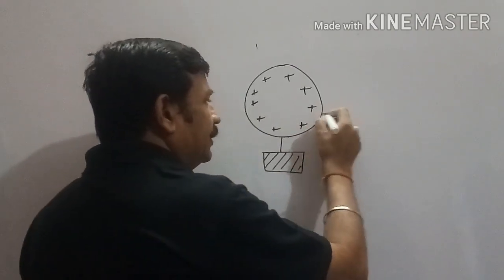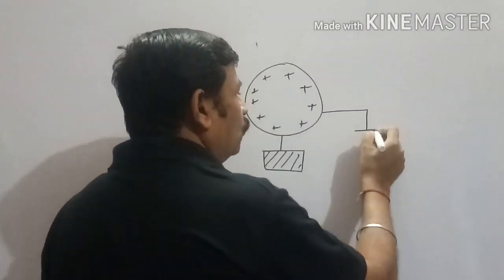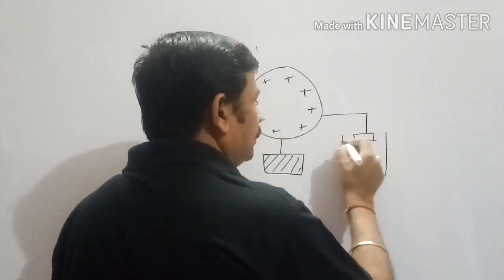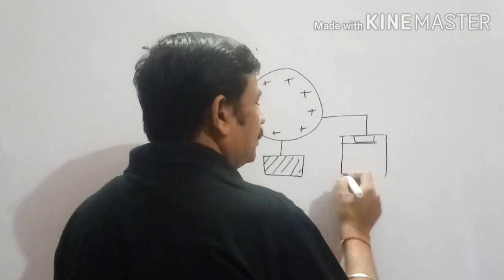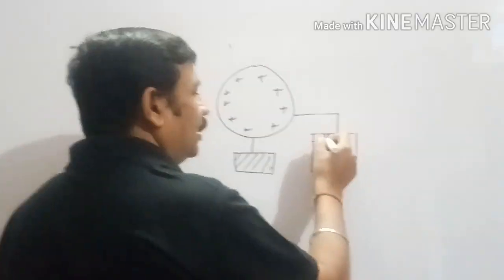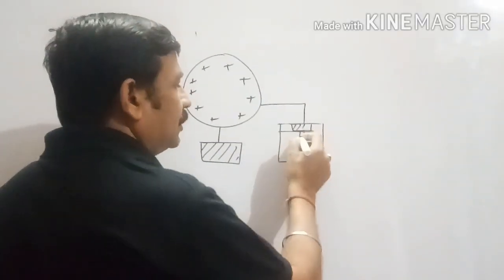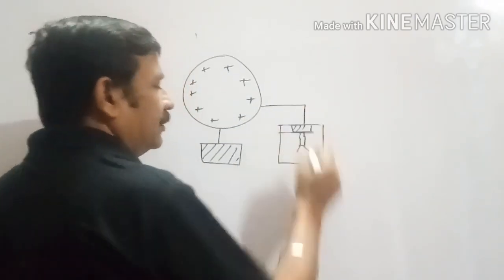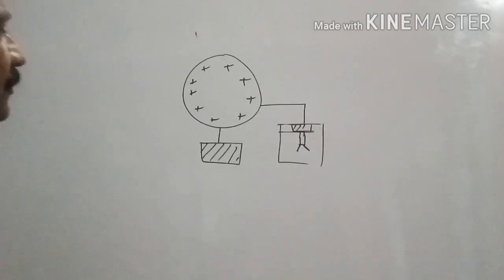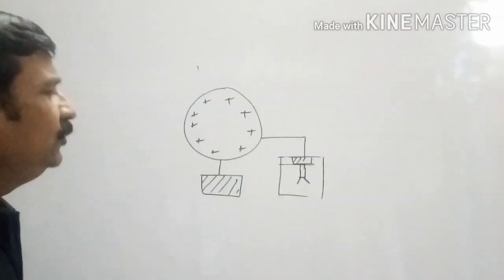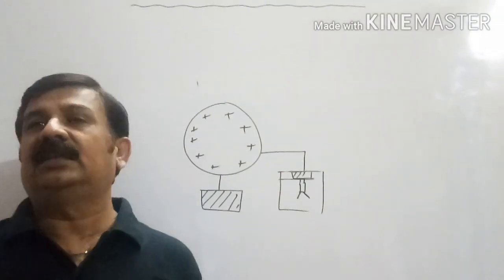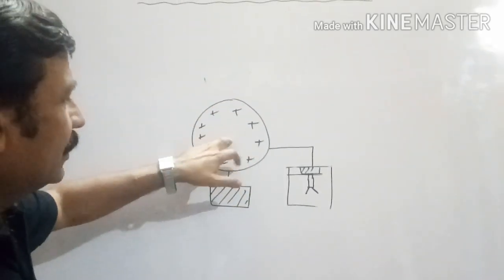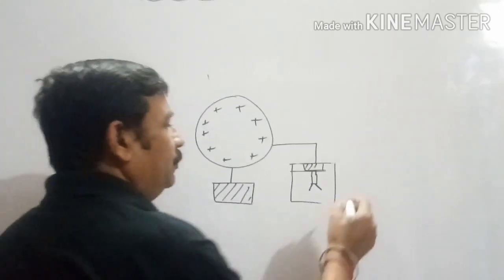We connected this conductor with an instrument known as a gold leaf instrument. I think you heard about this instrument in junior class. It is a cork glass container having gold leaf. This is the conducting plate. This instrument we use to detect whether a body is having charge or not. So we have connected this conductor with a gold leaf instrument.